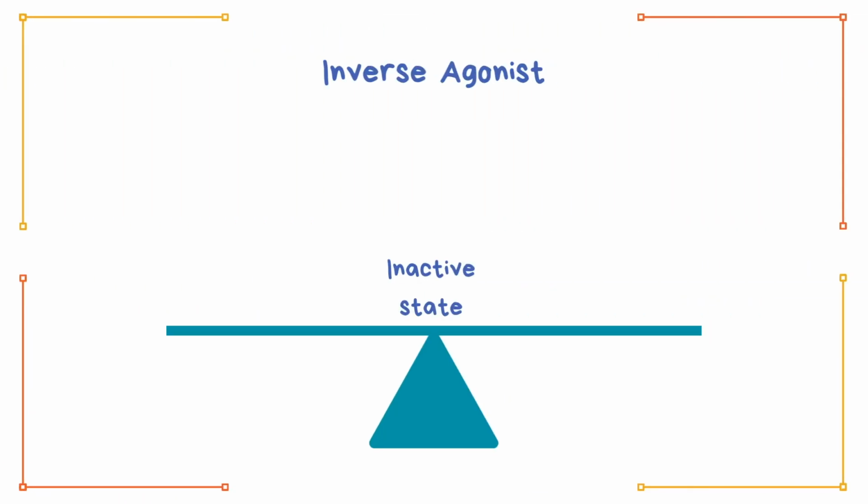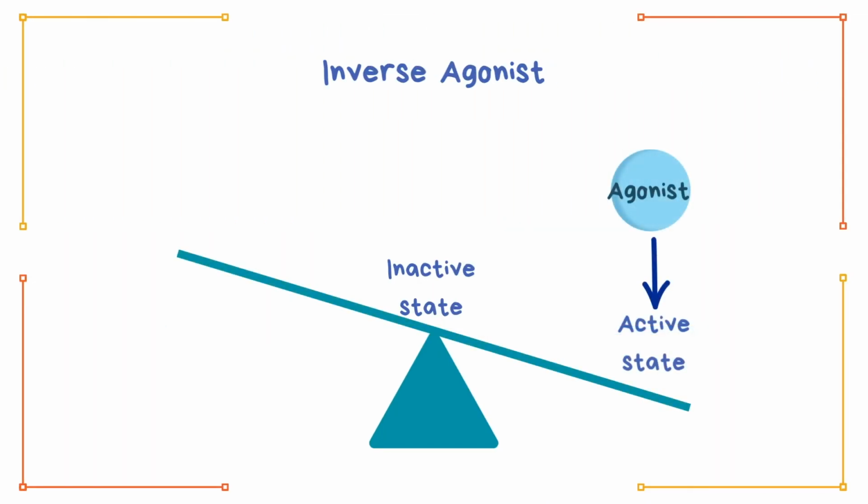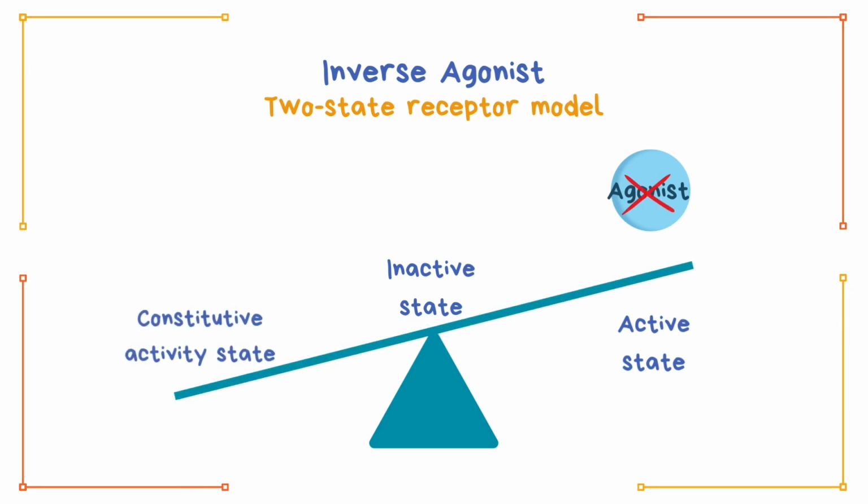Generally, receptors are in an inactive state, and agonists shift the activity towards the active state. This is called the two-state receptor model. If some of the receptors are in the active form in the absence of a conventional agonist, then constitutively active, inverse agonists bind and reduce the fraction of them in an active conformation.